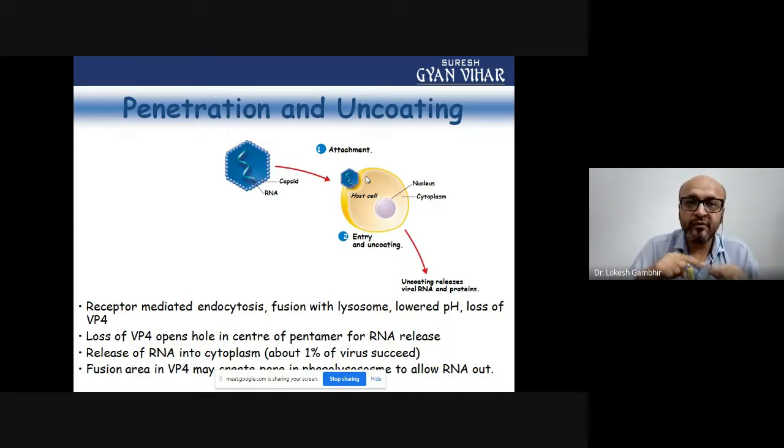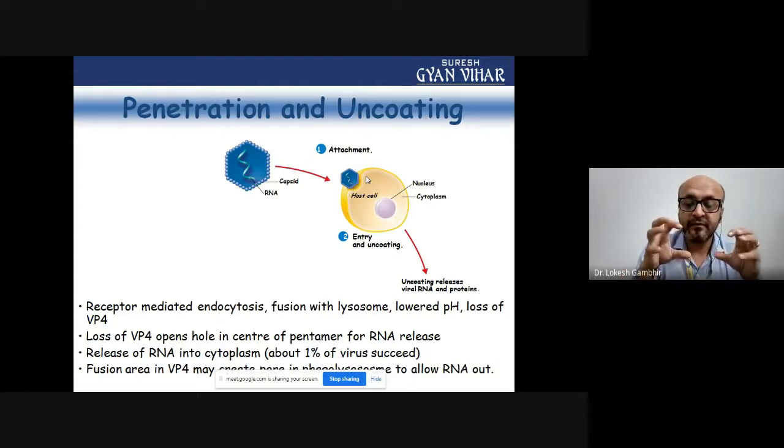The moment you lose the internal capsid protein, the integrity is lost, and there is an opening which is provided for the mRNA, that is the RNA genome, to gain entry inside the cytoplasm of the host cell, and that's how the RNA is released. So the released RNA, when it enters inside the cytoplasm, see, not all the RNAs are succeeding. Only 1% of the RNA will succeed.